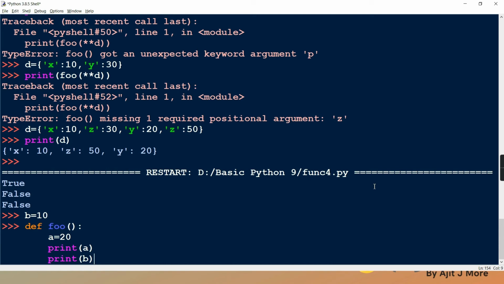A it found in its nearest scope, in its own body, so it has printed that. But B, does it get it in its nearest scope? No. So it has taken it from the outer scope. Why? Because you are just accessing this B, not assigning. So it will take B's value from outside.